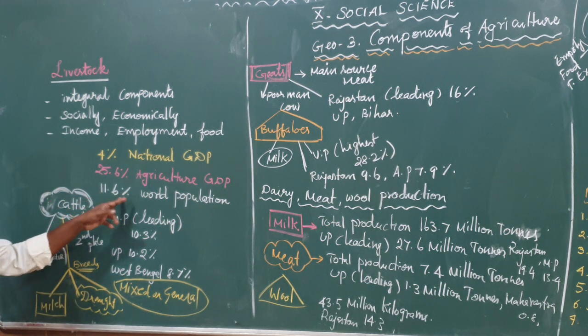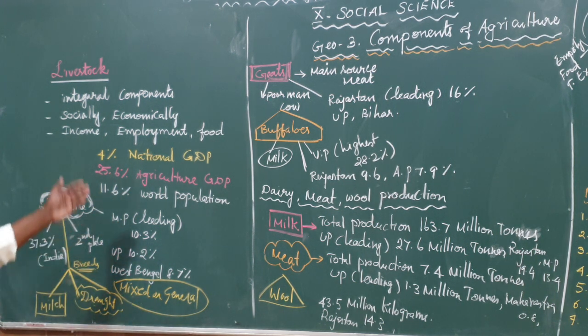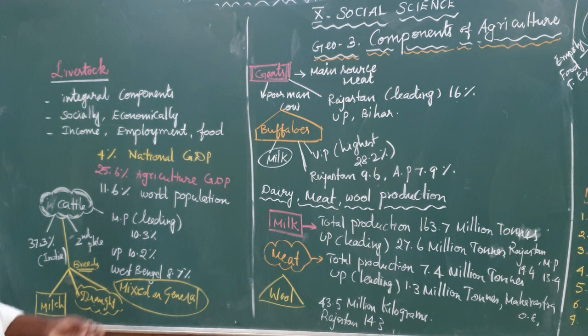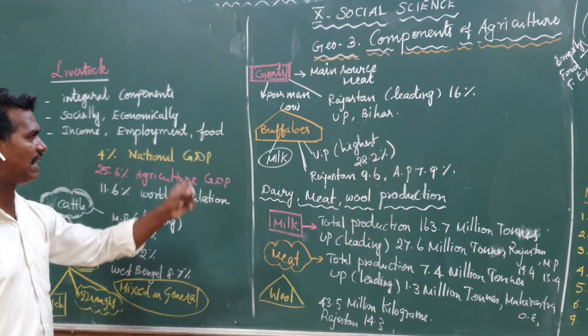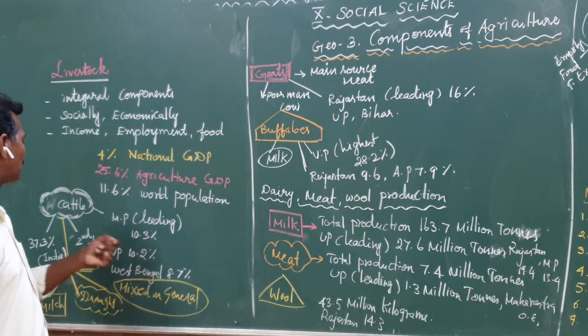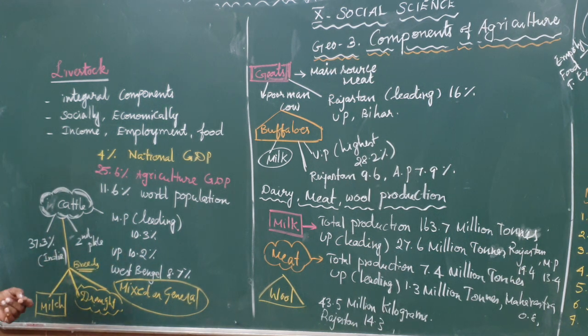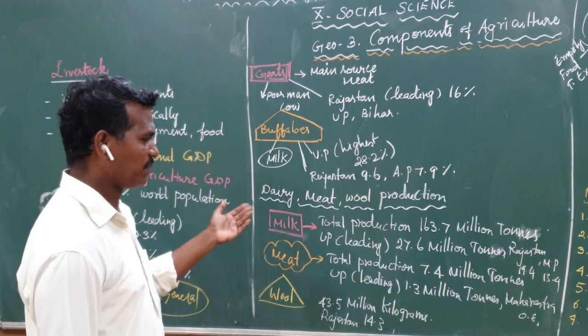The important livestock in our country are cattle, goat and buffaloes. From this topic, what questions can we expect? I already said which is called the poor man's cow, which is the highest producer of cattle, and in which place India stands in cattle. Okay, so we will see the next topic later.